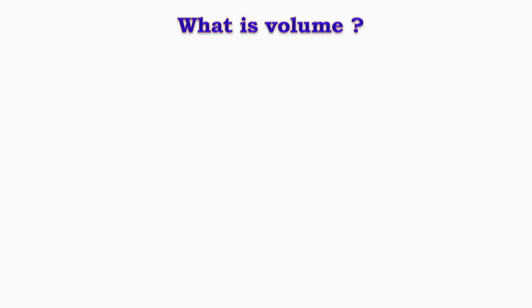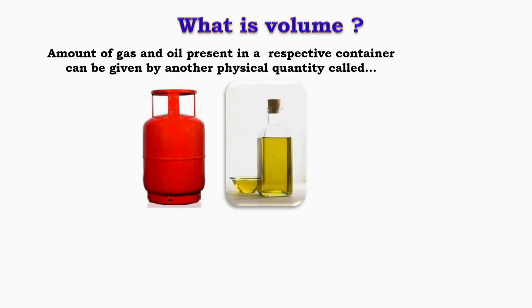Now let us understand the concept of volume. When we store substances like gas in a cylinder or oil in a bottle, we often want to know how much of it is present. This quantity cannot be described by mass alone, it also depends on the space it occupies. The red gas cylinder holds a certain amount of gas, and the oil bottle contains liquid oil.